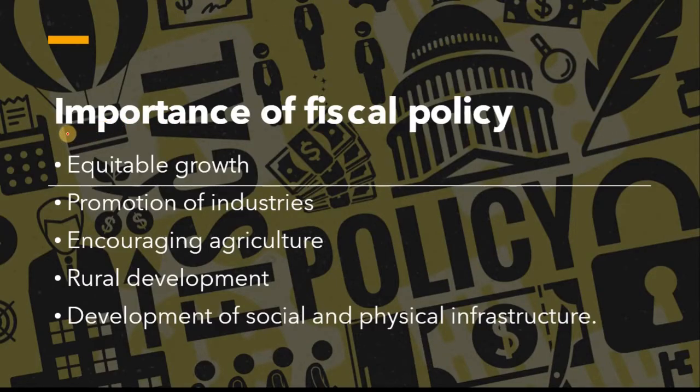Now, what is the importance of fiscal policy? It is very important for equitable growth. It is very important for promotion of industry, because if the government has revenue, it can invite industries, it can easily give them loans for setting up an industry and thus promote sustainable economic development.